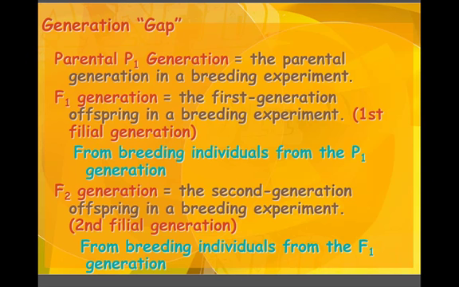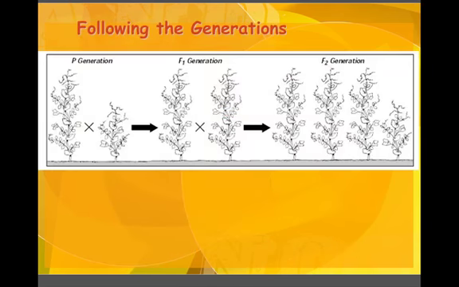And you have to remember, when we're talking about doing these Punnett squares, we're not always talking about humans. We can be talking about pea plants. We can be talking about corn. We can be talking about cats, dogs, any type of organism that combines. So we're not necessarily talking about humans. So how does this work? Well, we're going to start with the parents.